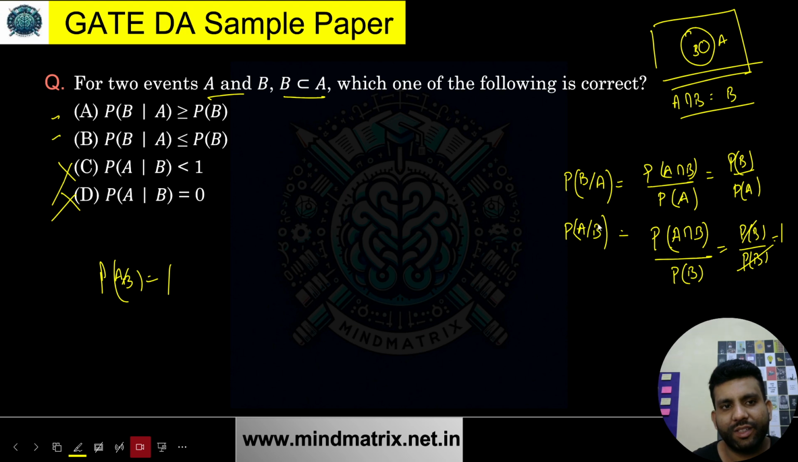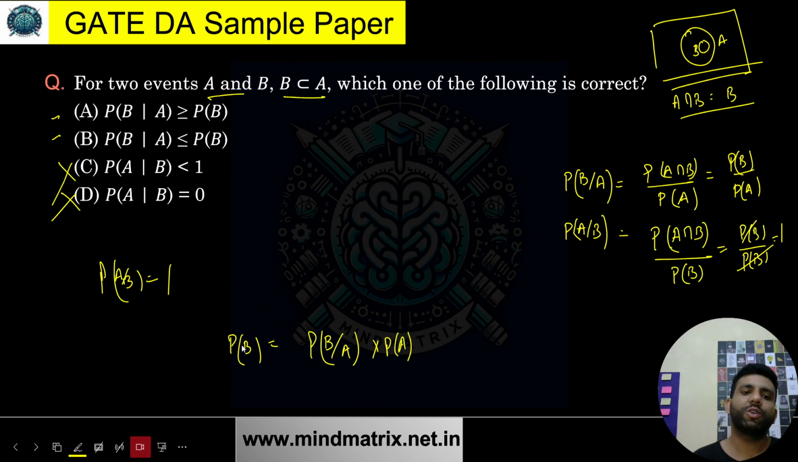We have this expression that P of B will become P of B given A into P of A. Now we need to compare these two terms. Just think about this. Let's suppose this is X, and if I multiply it with any number between 0 and 1, it will become, let's say, Y.